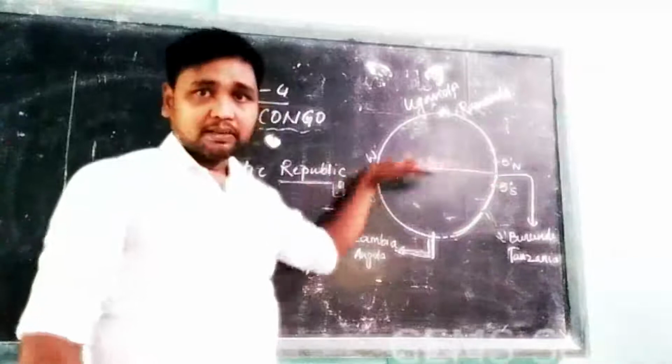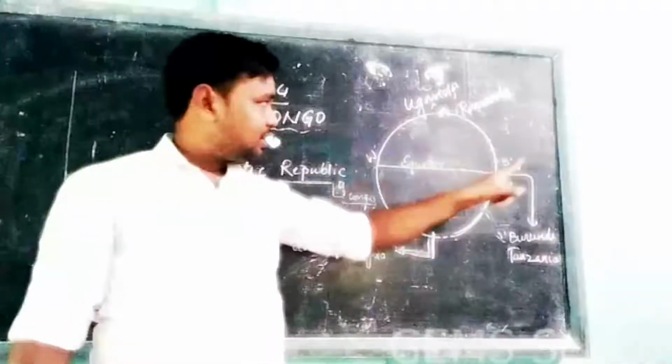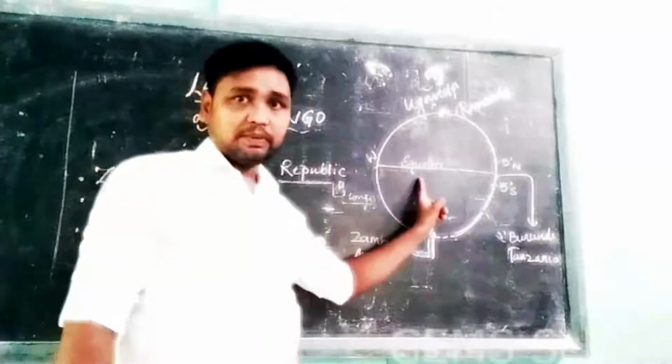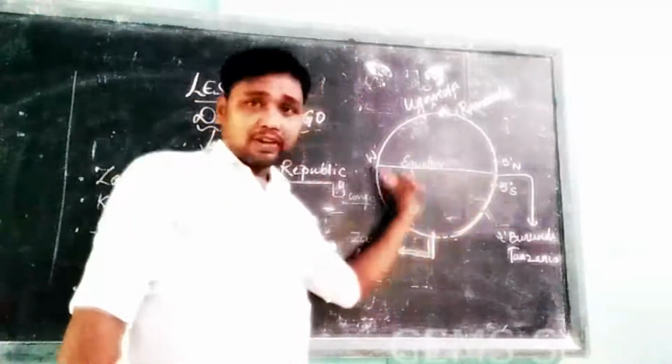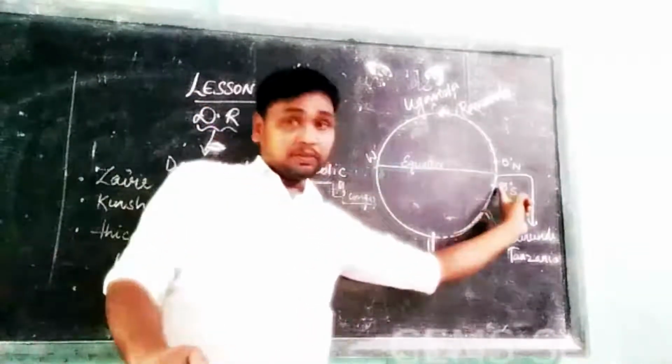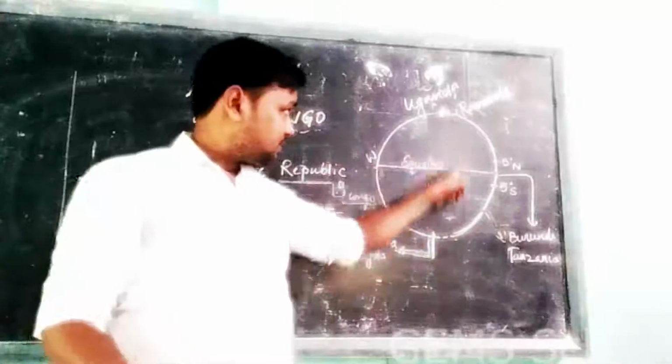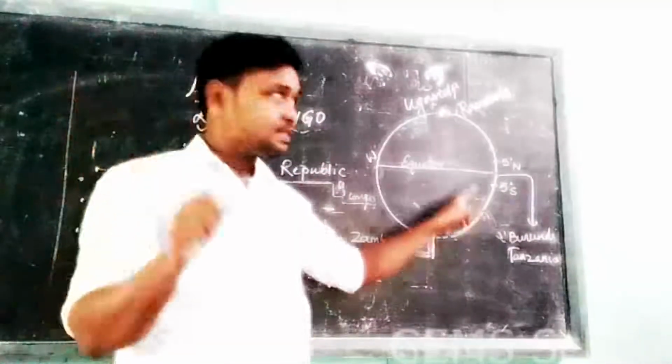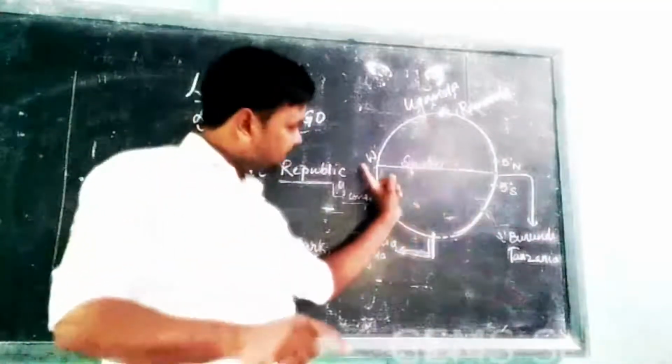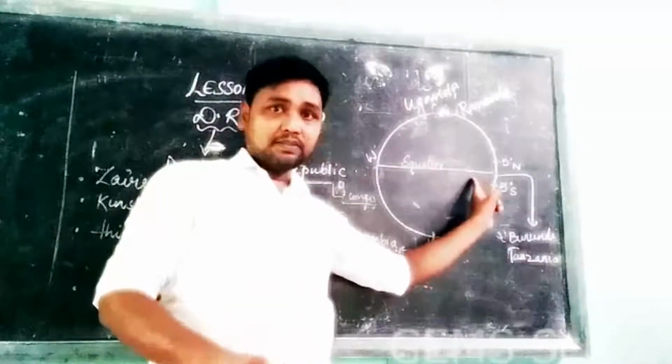So this is the equator in the middle. The equator is drawn in the middle, and this is the longest latitude. This is latitude. Longitude comes like this. I have explained this in the previous lesson. Longitude is this one, this is latitude, and this is the longest latitude.